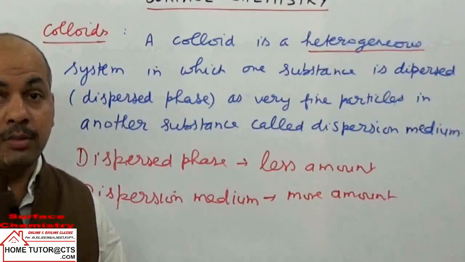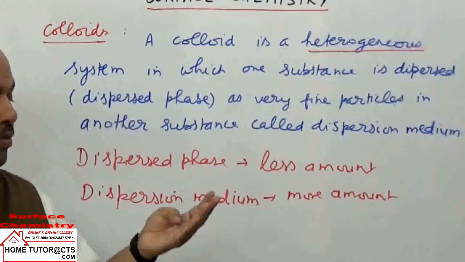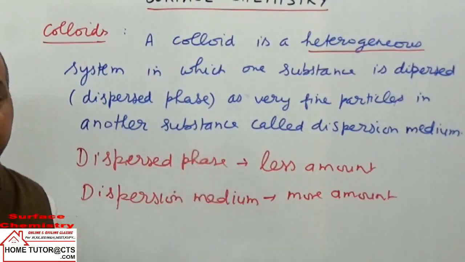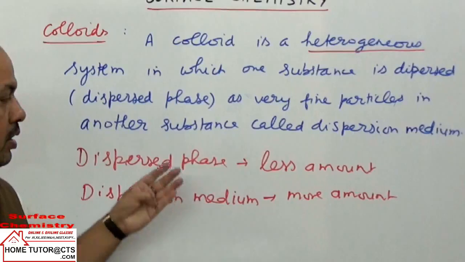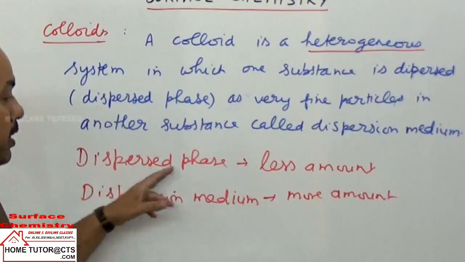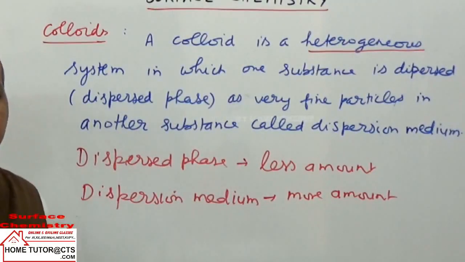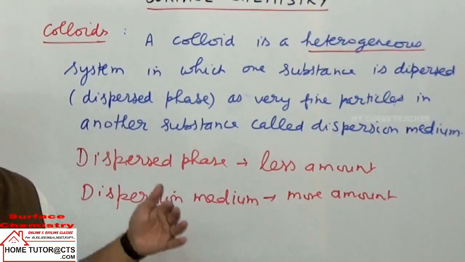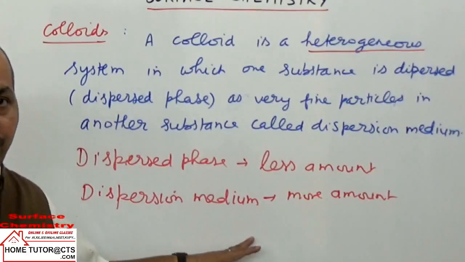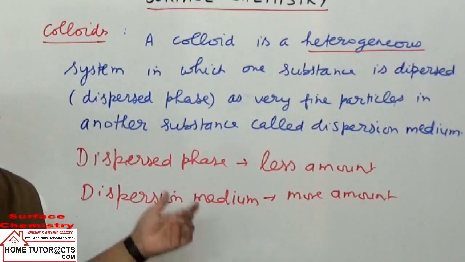Now colloids can be classified by three methods. One is the physical state of the dispersed phase and medium. Second is the affinity of the dispersed phase particles toward the dispersion medium particles; we call them lyophilic and lyophobic sols. Third is based on the interaction forces in the dispersed phase particles, giving three categories: multimolecular, macromolecular and micelles.